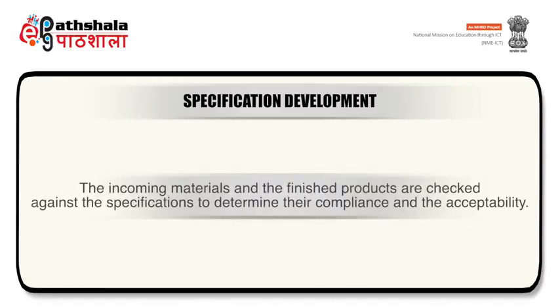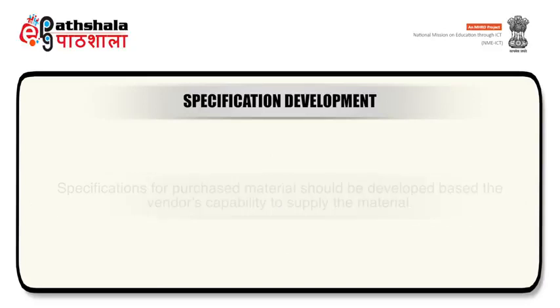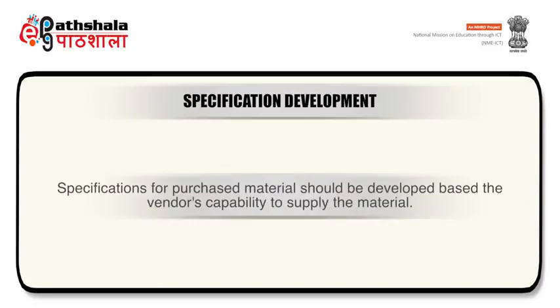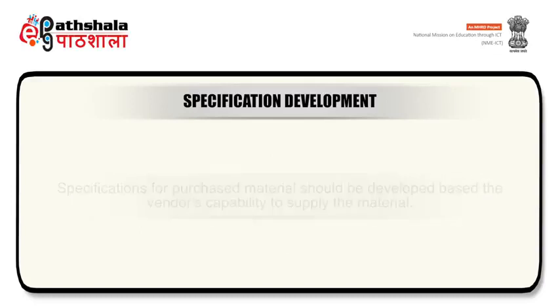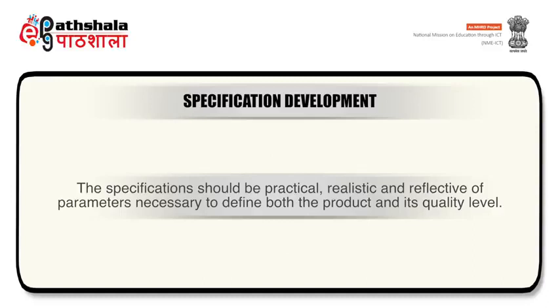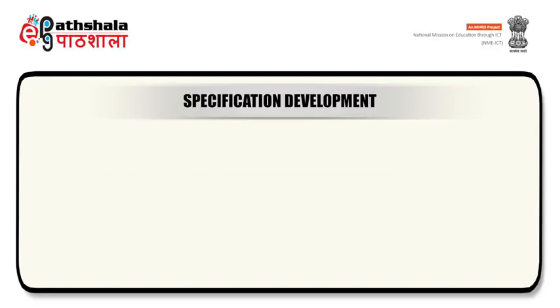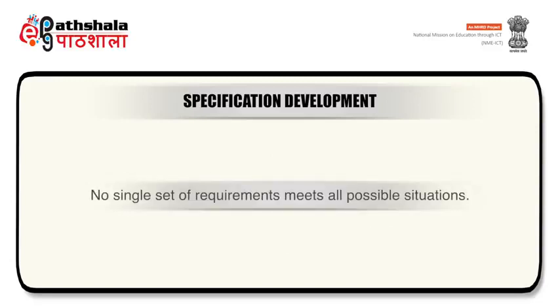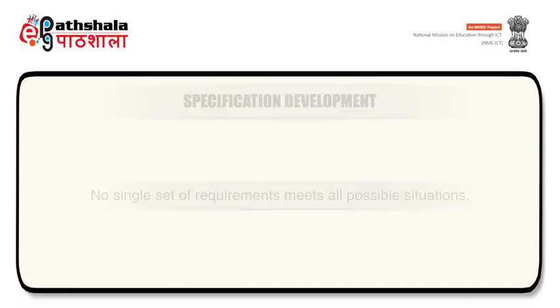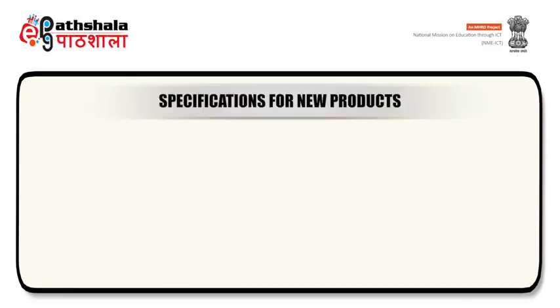The incoming materials and finished products are checked against specifications to determine their compliance and acceptability. Specifications for purchased material should be developed based on the vendor's capability to supply the material. Specifications should be practical, realistic, and reflective of parameters necessary to define both the product and its quality level. No single set of requirements meets all possible situations. Now, specifications for new products.